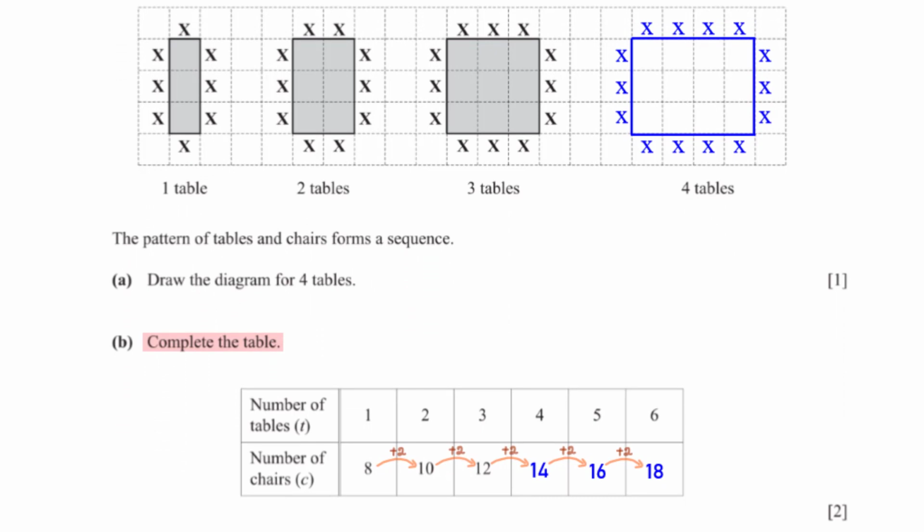Complete the table. From the sequence, we see that the number of chairs is increasing by 2. So to get the number of chairs for 4 tables, we add 2 to 12, which gives us 14. For 5 tables, the number of chairs would be 14 plus 2, which is 16. For 6 tables, the number of chairs would be 16 plus 2, which is 18.